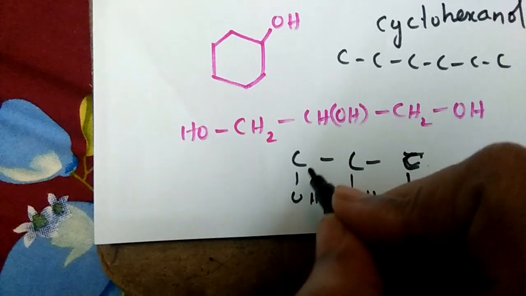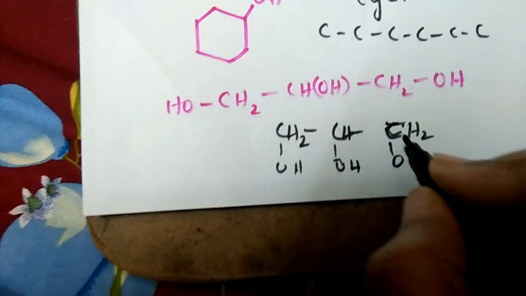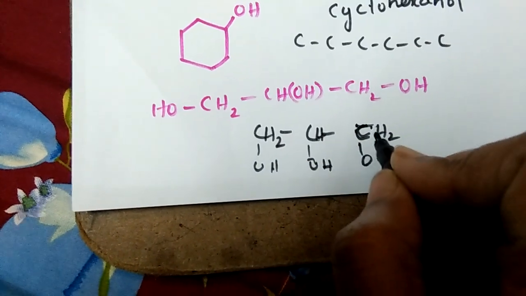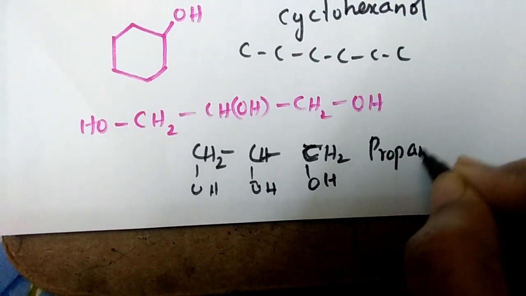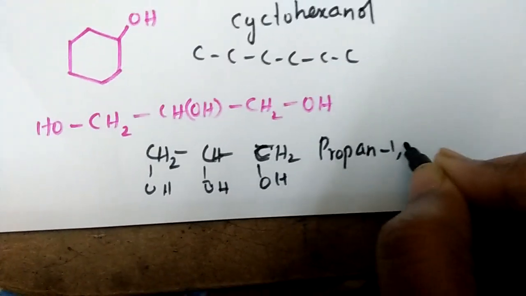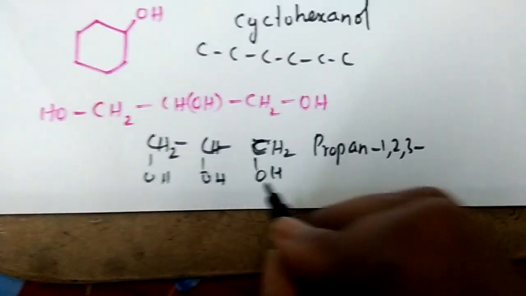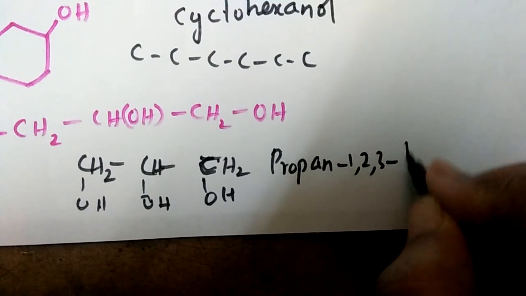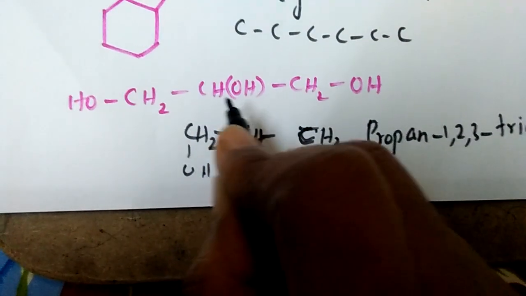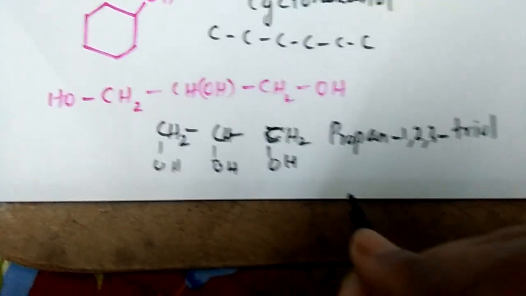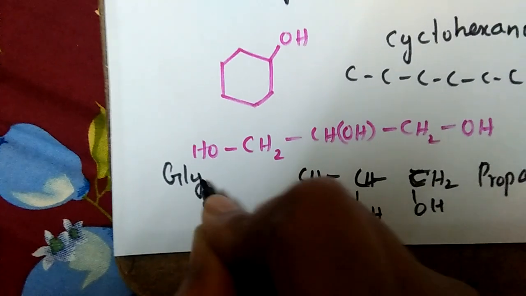And completing the structure, CH2, CH, CH2. 1, 2, 3. 3 carbon atoms. So prop is the root word, an is the suffix, E is cancelled. All the 3 carbon atoms have the OH group. So 1,2,3-triol. This compound is written as CH2OH, CHOH, CH2OH. It is propane-1,2,3-triol. Its common name is glycerol.